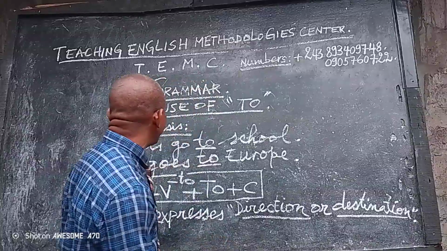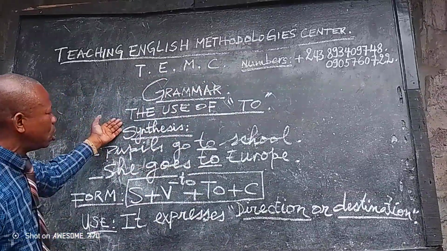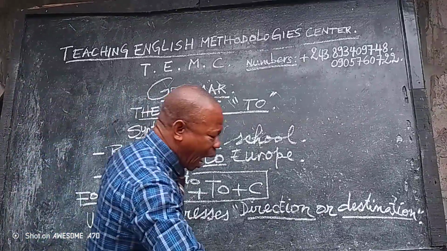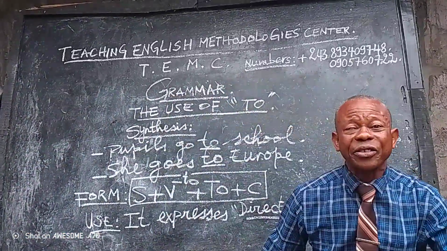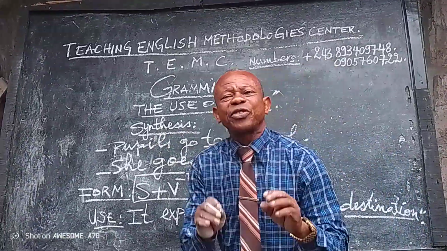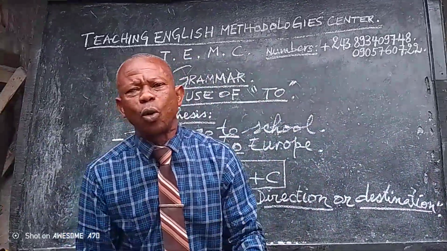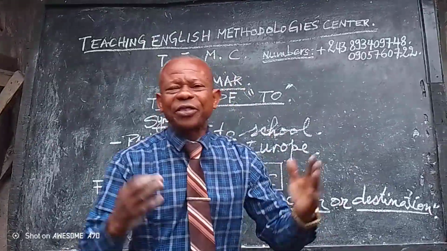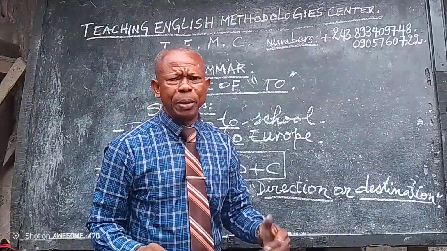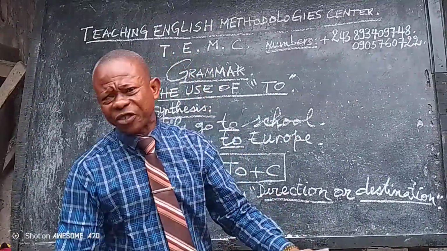After that, you make what they call analysis. The analysis here comes with what we call sentences. Here, you write some sentences on the blackboard. 2 or 3 sentences. It depends on the teacher. You may write 2 sentences, it doesn't matter.